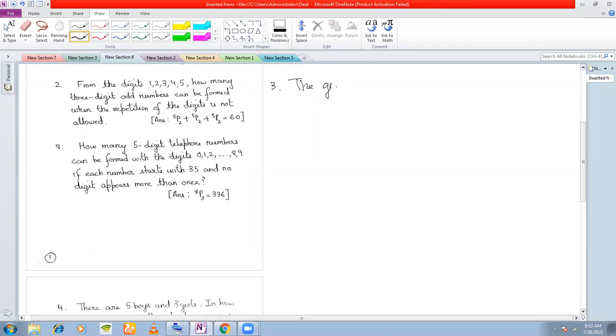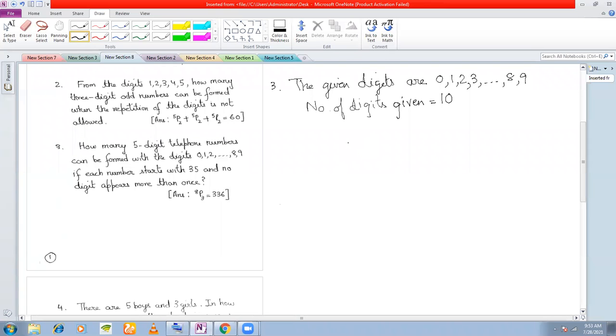The given digits are 0, 1, 2 and so on up till 9. So the total number of digits given is equal to 10. Okay, so 10 digits are given.